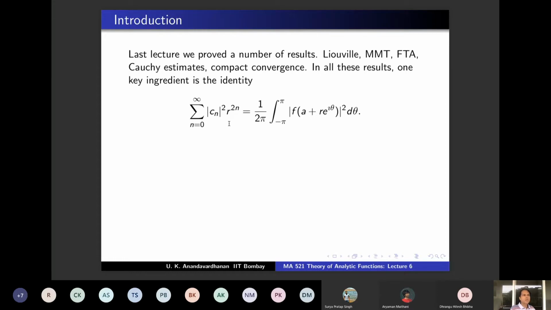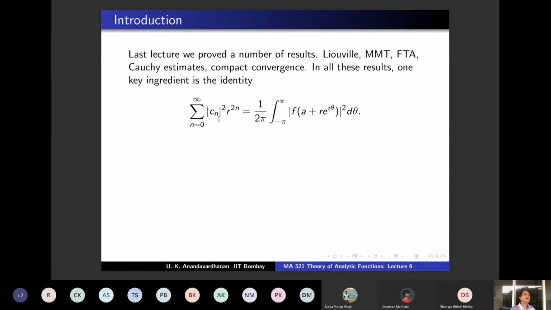So you have a disk of radius some R, and you take any number r smaller than that and argue for all those r's uniformly. You have got this thing, and if mod f(z) is less than M on the disk, then M square comes out. So you are getting this is less than or equal to M square. So each of these terms is less than or equal to M square, and therefore you get mod Cn is less than or equal to M by r power n, and Cn is nothing but the nth derivative by n factorial at the center a. So that proves Cauchy's estimates, and you can take the small r to capital R. In the limit, you get the result for capital R.